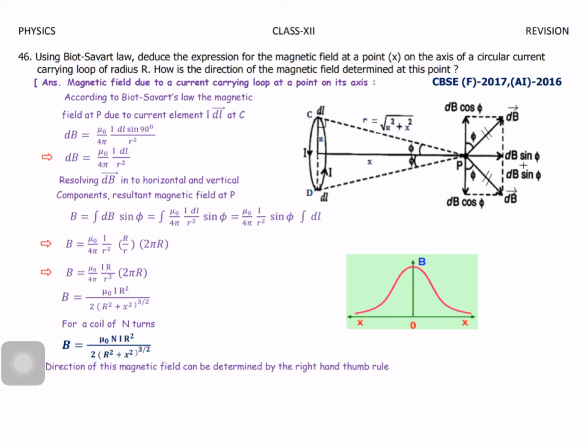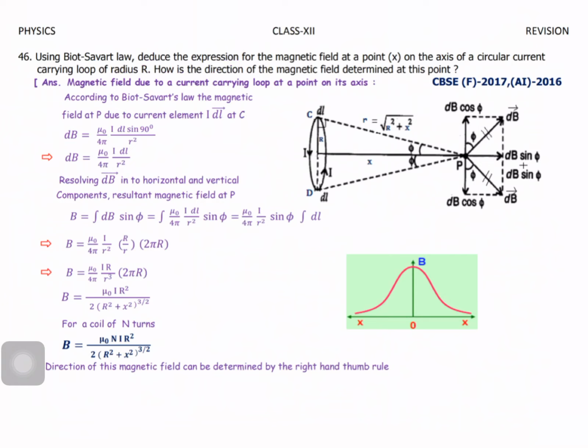Here the resultant magnetic field at P, B equal to integral dB sin phi, or we can write integral mu naught by 4 pi I dl by r square sin phi. Finally you can write mu naught by 4 pi I by r square sin phi integral dl. So integral dl is nothing but the circumference of the circle, 2 pi r.